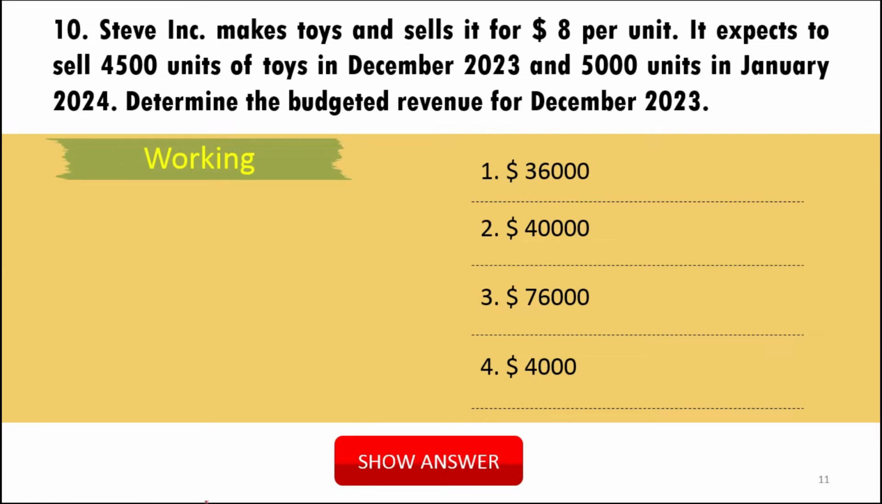Now question number 10 is a numerical question. It is asking that STU Incorporation makes toys and sells them for $8 per unit. This is the selling price, remember, and it expects to sell 4,500 toys in December 2023 and 5,000 in January 2024. It is asking the budgeted revenue for December, not for January. Remember, it is only for December. So for December, how many units? It is expecting 4,500.